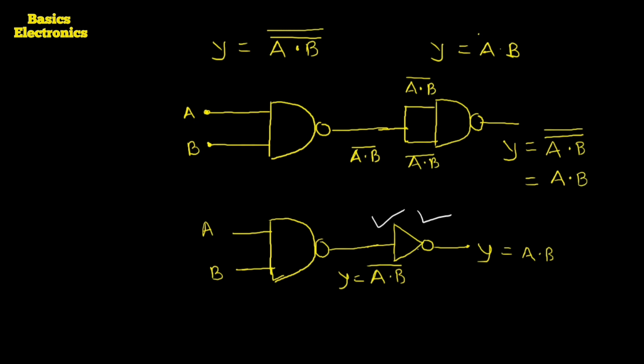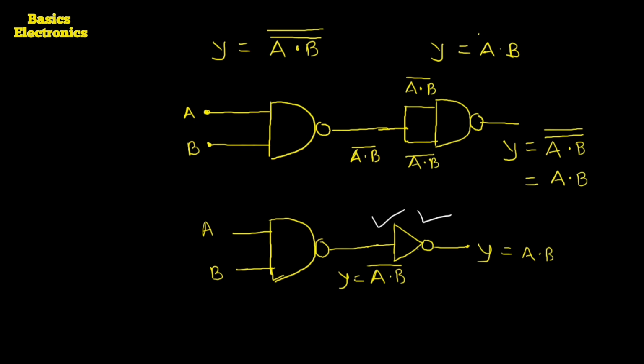So if there is a question in the exam like this: how can the AND gate be realized by using the NAND gate only? Then you can write down two lines about this.